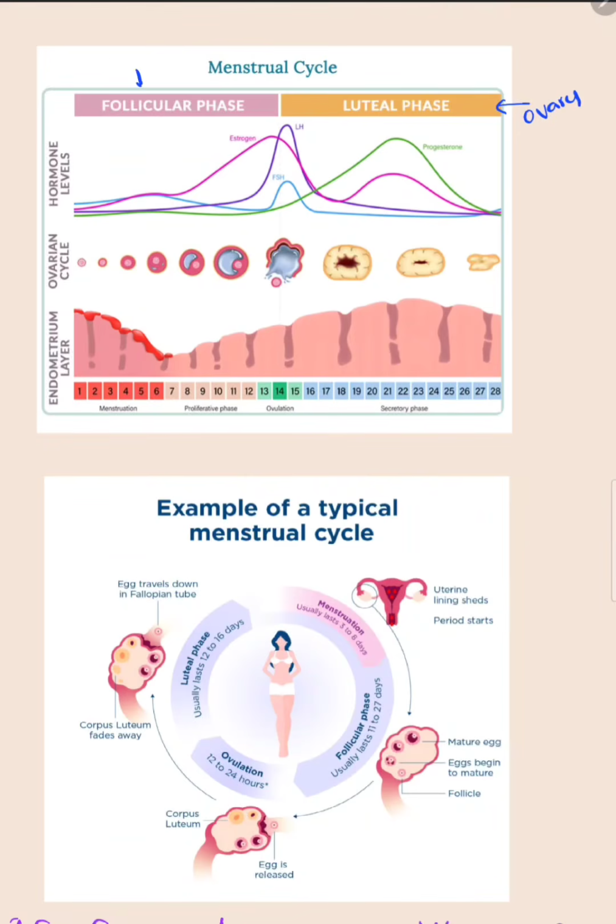The follicular phase happens because of the involvement of FSH hormone that is secreted by the pituitary gland. The luteal phase happens with the involvement of LH hormone, which is secreted by the pituitary gland.